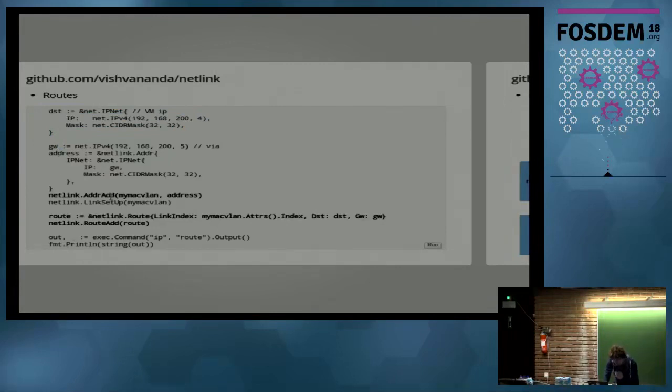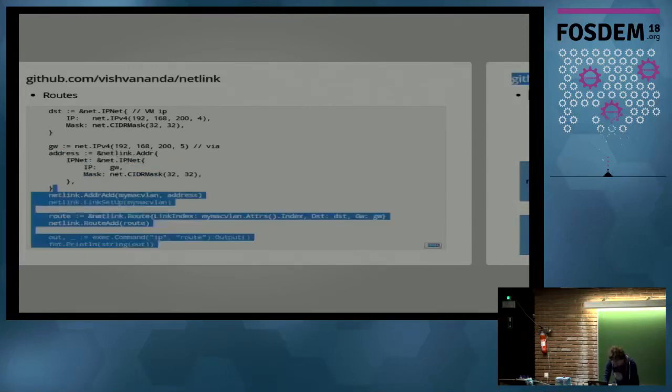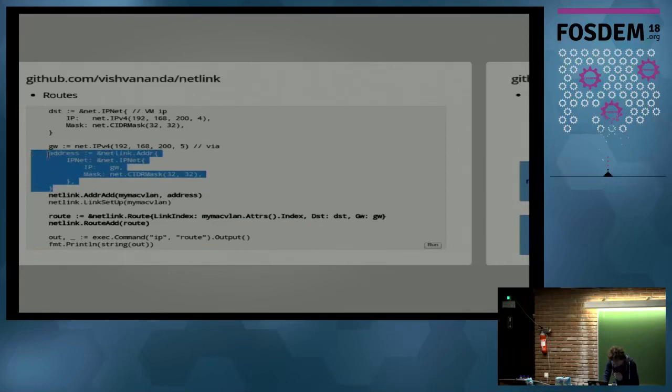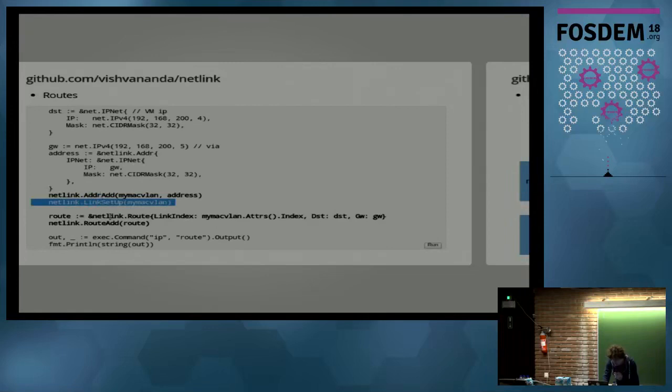We need to create the gateway to get the address for the via part of the route. And in this case, since I wanted to create the demo, in this code snippet I'm also adding an address to the interface where I want to create the route. Otherwise, I can't create the route. So I am giving the interface where I want to add the route the address of the gateway, and it can simply be assigned to the interface by add address. Then I'm making sure that the MACVLAN is in up state, and finally create the route. I give it the index of the MACVLAN interface, I give it the destination IP, I give it the gateway IP, and I add the route.